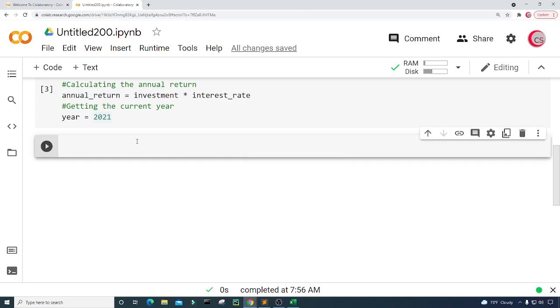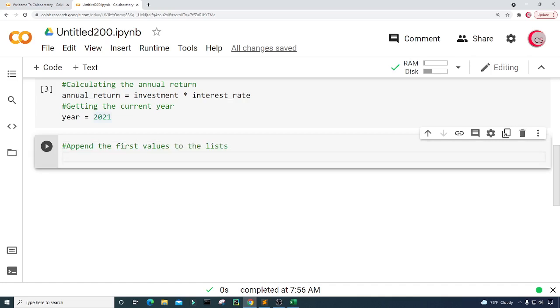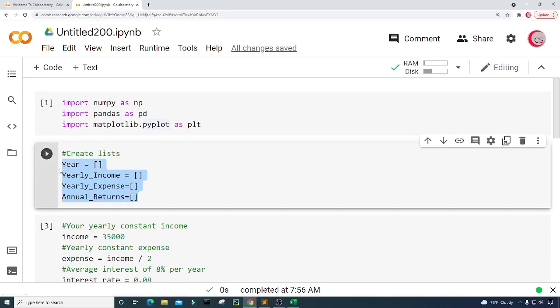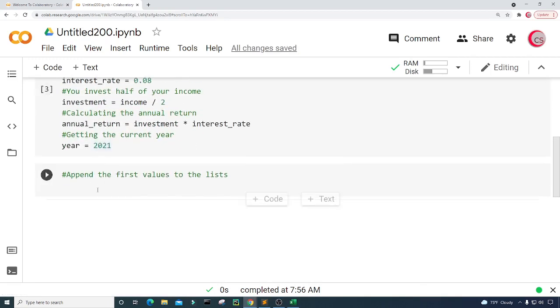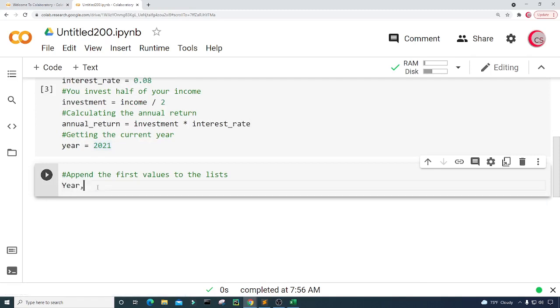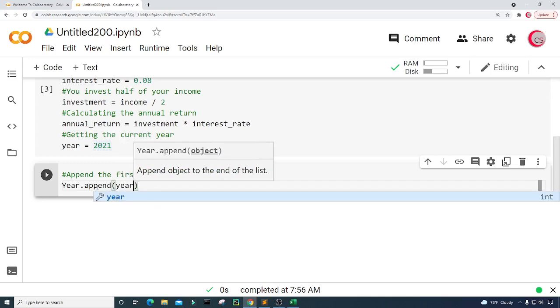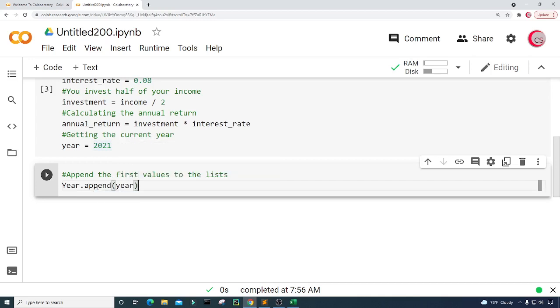Okay, so now in this cell, I'm going to append the first values to the list that we created earlier. Let's just type year, and we do year.append, and I'm going to append that year variable.